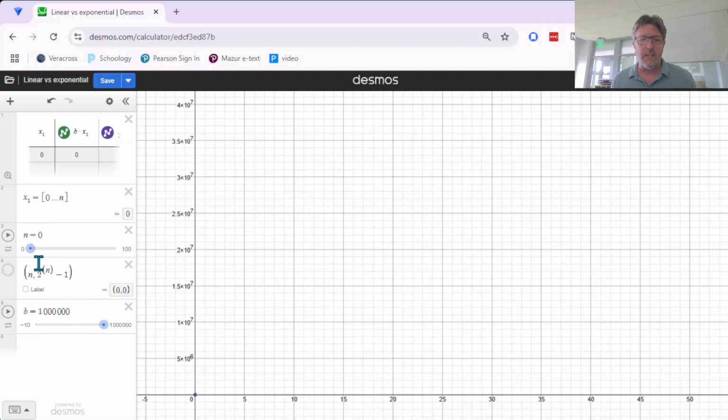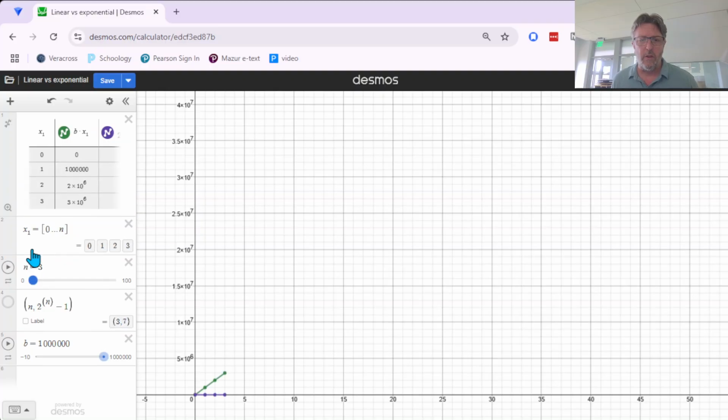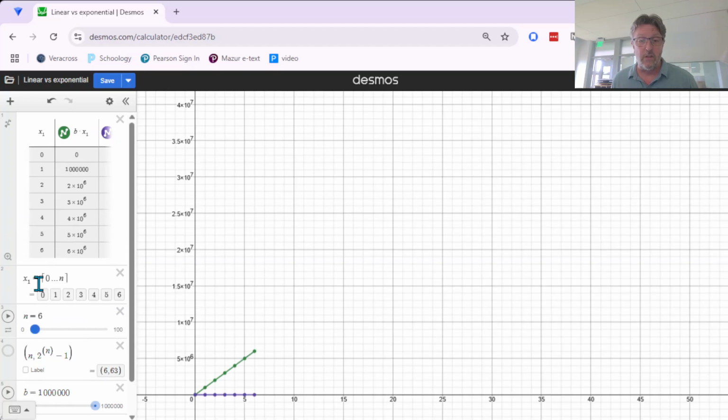So on this graph with this scale, let me just show you a couple years worth. I've got the green one, which was the $1 million per year, and this purple one that you can see right there that's stuck down at zero. It doesn't seem to be growing, but actually it is growing. So after 1 year, it's $1, and after 2 years, it's $3 total. So 1 for the first year and 2 for the second. So it's not the same amount each year. And then on the third year, you're up to $7 because you increase by 4 the next time. So each year, the amount that you get doubles.